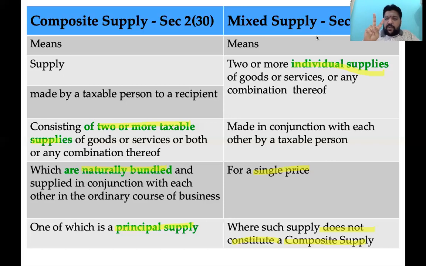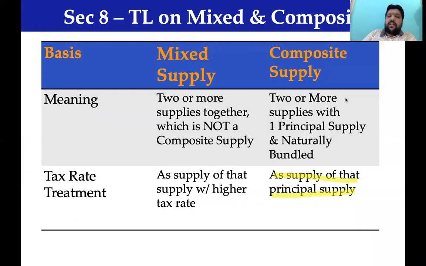Are there two or more individual supplies? Yes. Are they supplied in conjunction with each other? Yes. For a single price? Yes. Is it a composite supply? Is it naturally bundled? Jam, ketchup, bread, biscuit, chocolate, everything? Not naturally bundled. So mixed supply. In case of mixed supply, the supply which is liable to the highest rate of tax would be applicable. Among 5-6 items, whichever has the highest rate of tax, that would be applicable.